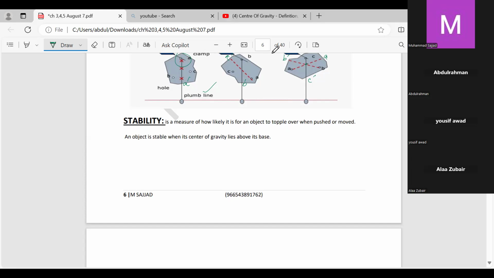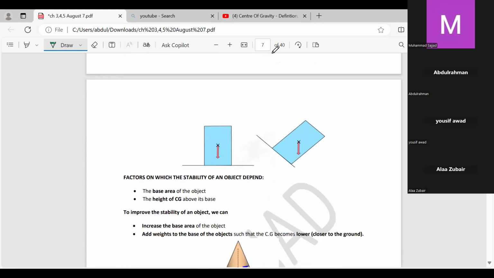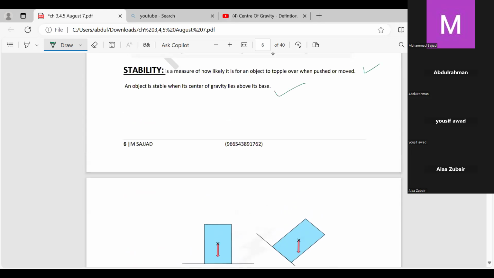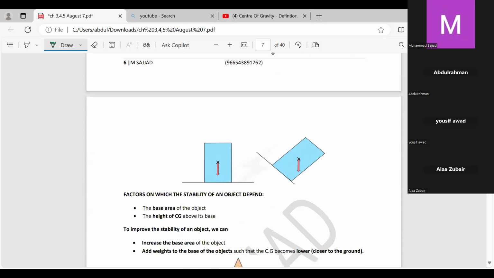Now you may be thinking, sir, what is this? Now come, there are two diagrams. My dear friends, both diagrams are representing these two lines, this one or this one. Now see, this object is stable, and this one is unstable.